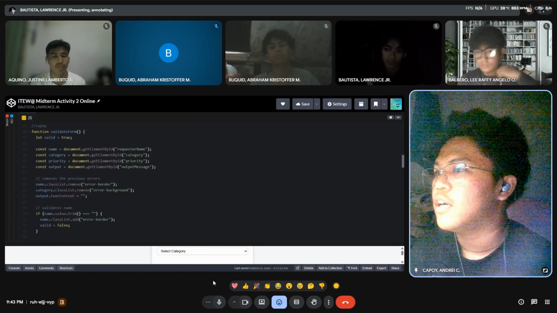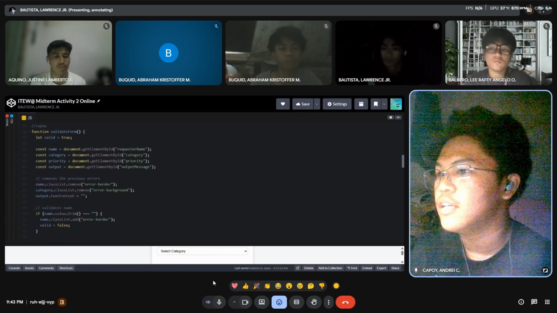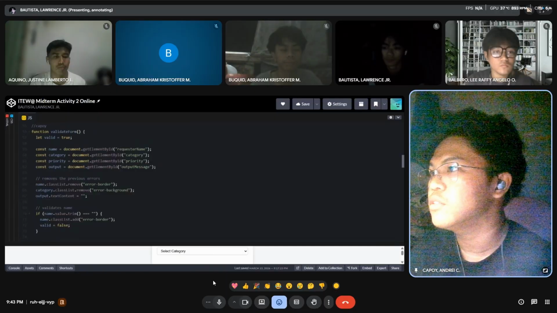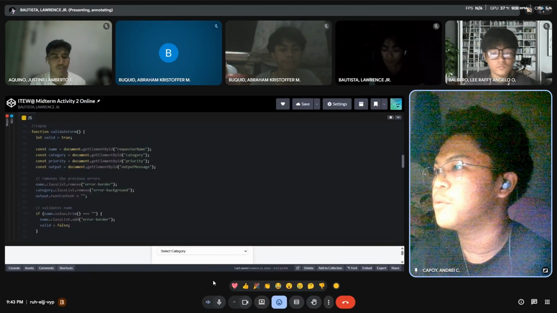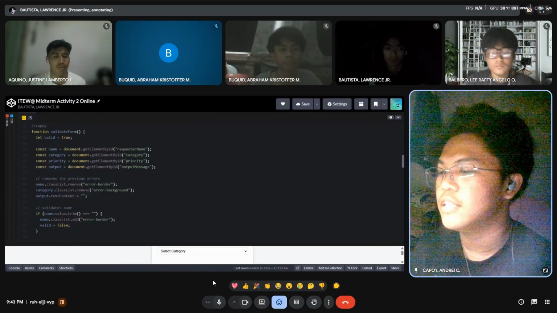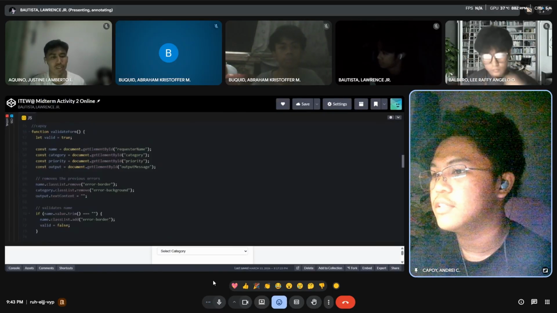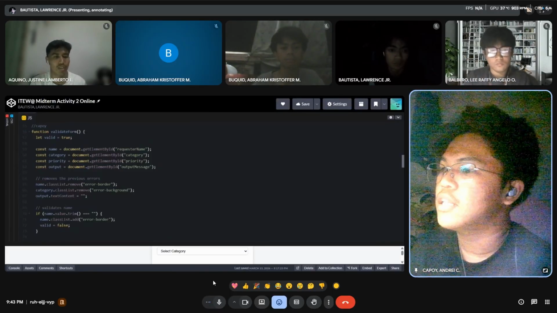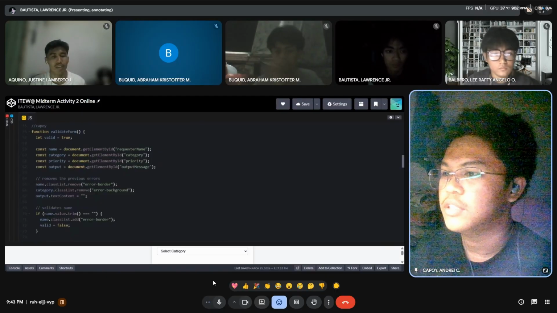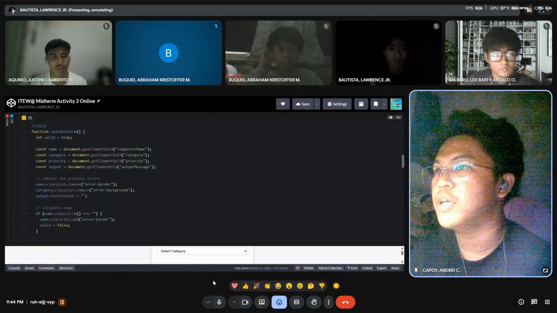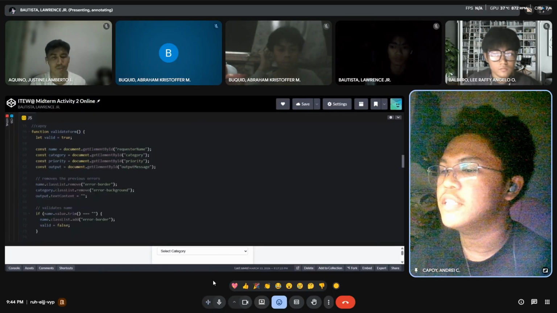It starts by setting a variable called valid to true, which assumes the form is correct unless an error is found. The function then retrieves the name field, category selection, priority option, and the output message area from the web page to check if it is valid.